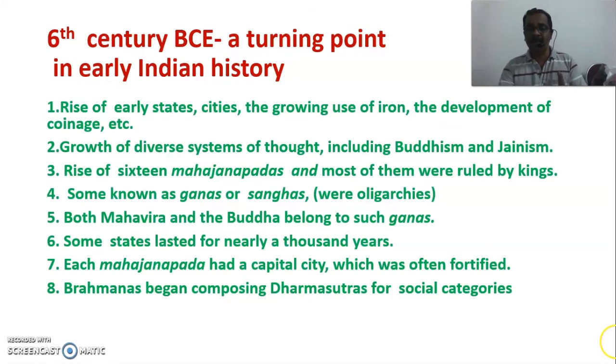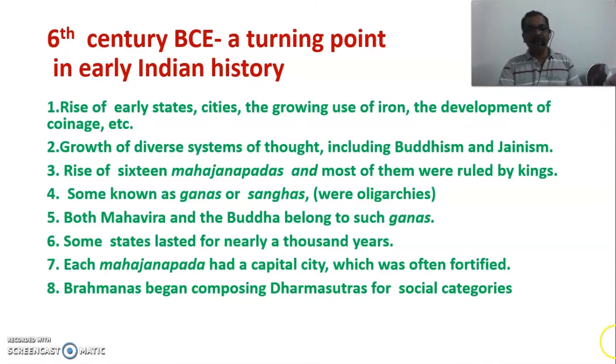Number one, during this period there was a rise of early states, the cities, the growing use of iron, and the development of coinage. My dear children, during this period, a large number of states arose, iron was used, which was much harder than any other material, and the coin system was also introduced. These features we cannot see with the Indus Valley civilization.